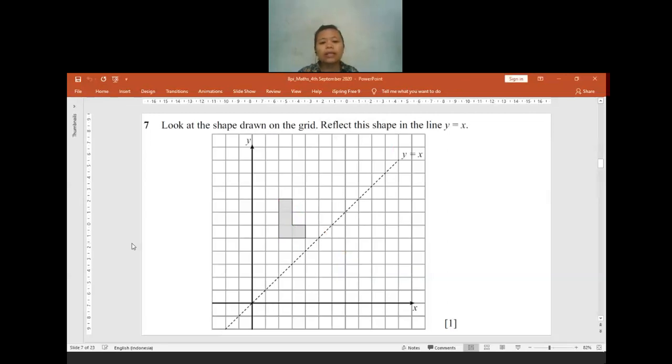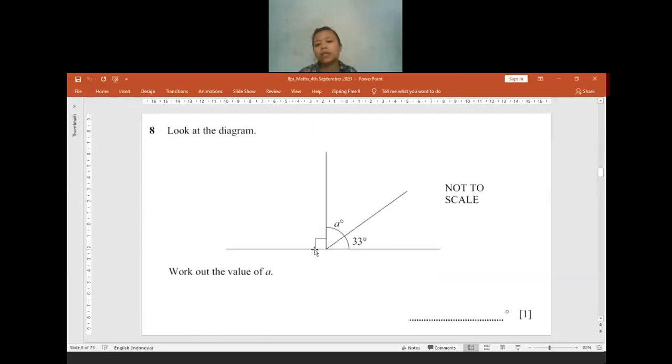For question 8, we have this diagram. We have this symbol. This symbol shows how many degrees, yeah? This is to show the 90 degree. This is the symbol for 90 degrees.